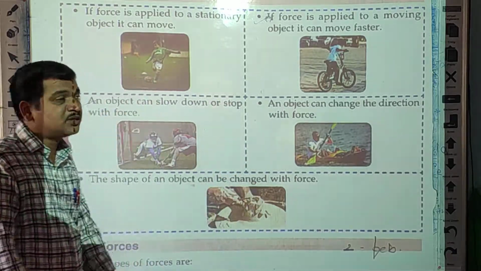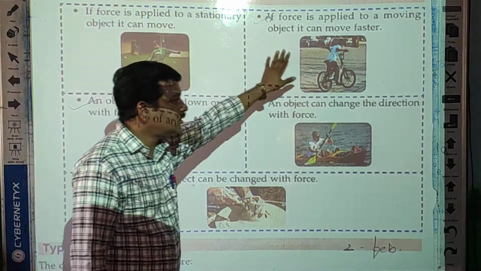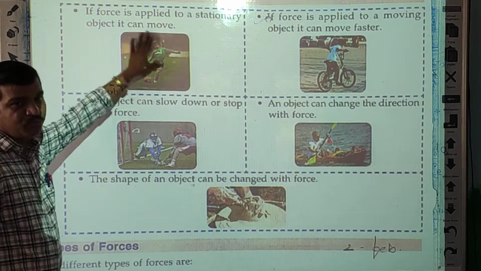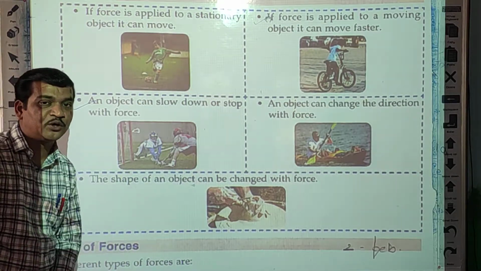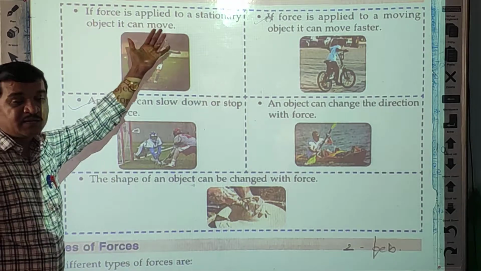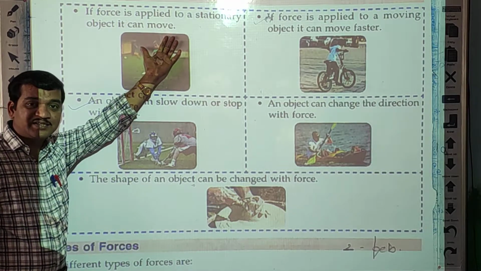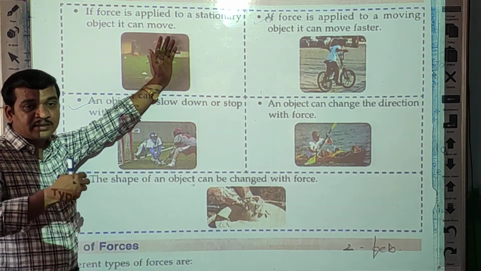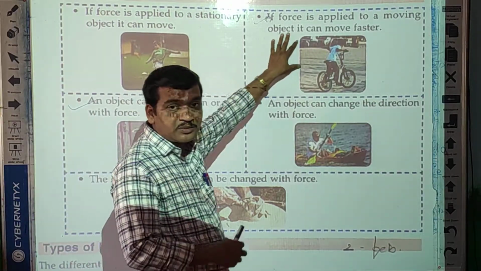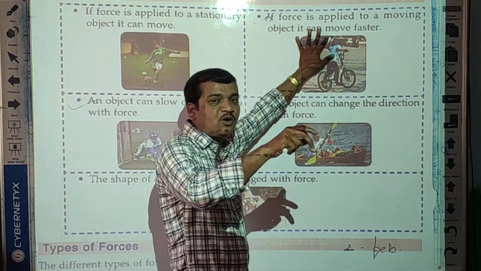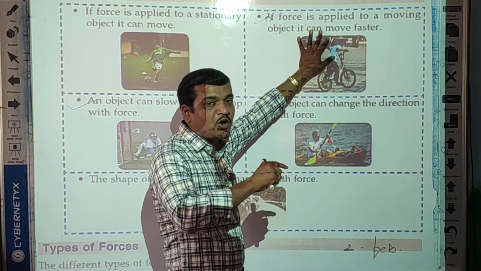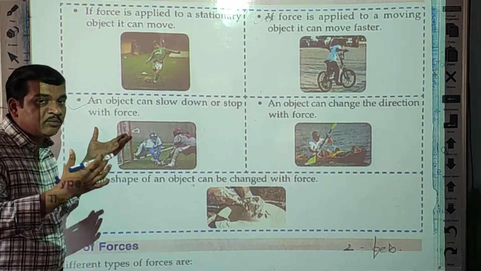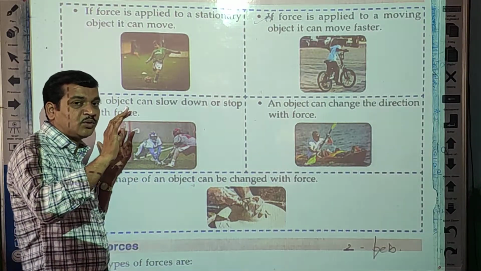Okay, students, so this is one effect, the dough or a ball. Now see, students, how many effects do we have? 1, 2, 3, 4, 5, and all these effects are due to force. One more time I will repeat for you. What are the effects of force? First, when you apply force on any stationary object, it can move, or that object can be brought into motion. If the object is already in motion and you apply force on that object, that object moves faster.